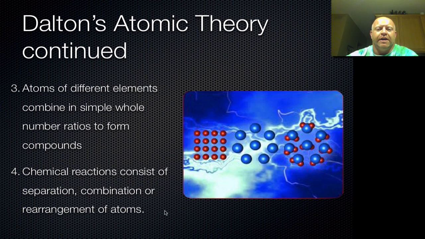You gotta remember, in the early 1800s, the concept of things like lead turning into gold and alchemy was still relatively prevalent. So to come out and say that chemistry only can separate atoms, combine them, or rearrange them, what he's basically saying is you can't turn one thing into something else magically. That all it is basically a rearrangement of atoms. So it's kind of a powerful statement for that time period, even though today we kind of see this as common sense. Back then it really wasn't. So Dalton's atomic theory has 4 major parts to it, and then within that, the first 2 parts weren't 100% accurate from his timeline.